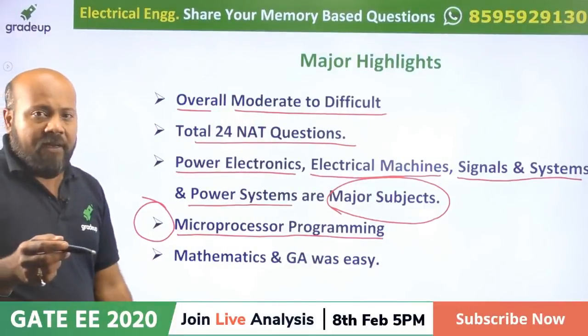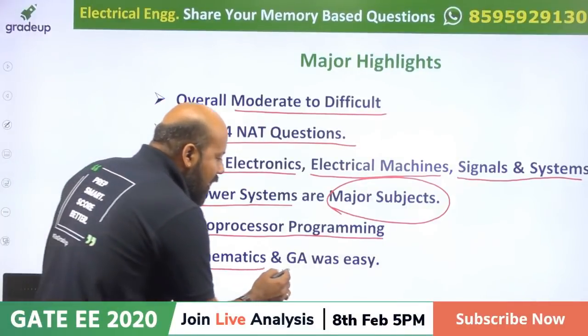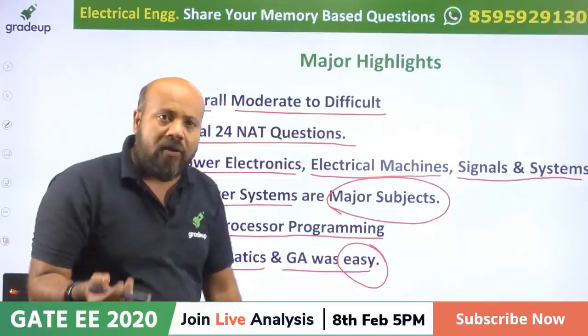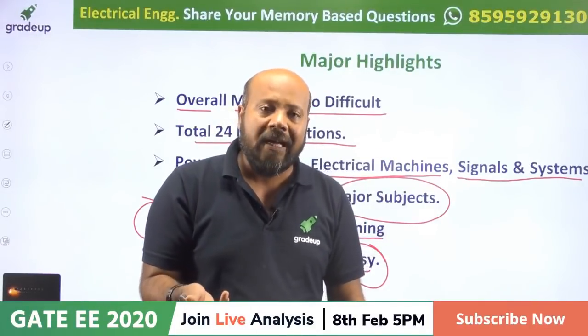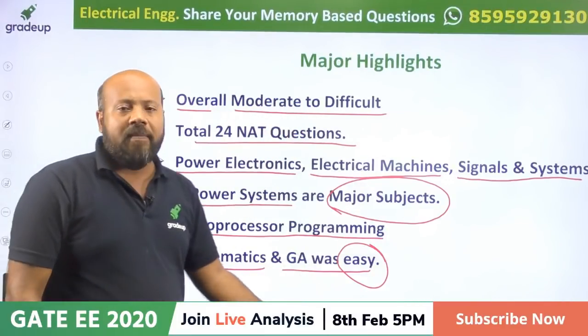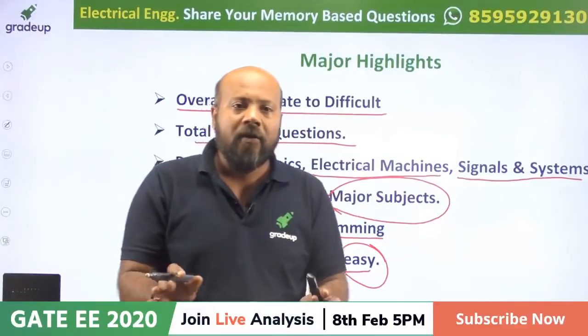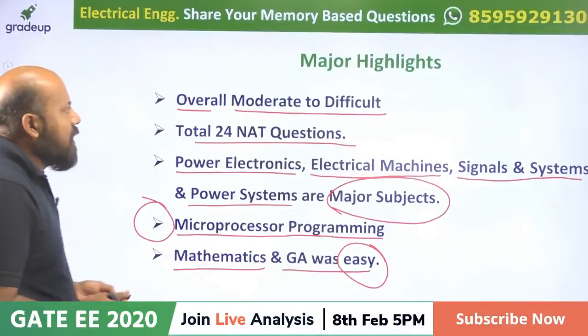Now the last point, the mathematics and general ability was, as usual, easy. Most of the time, if you go through the GATE paper, the mathematics and general ability section is almost okay, no problem. Now let us go to the next slide.